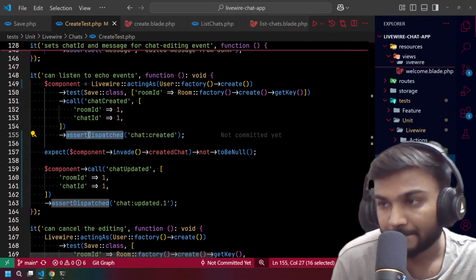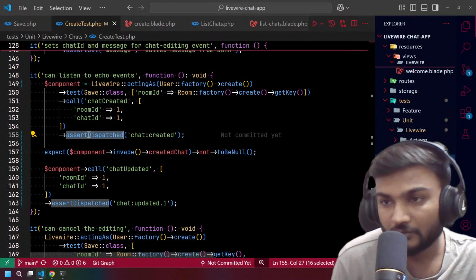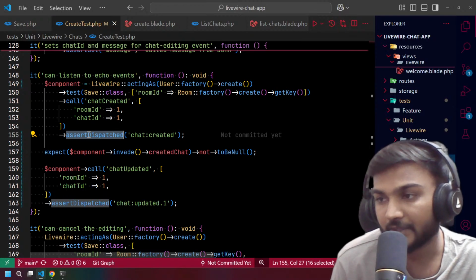Okay, so I don't know if we have anything which can allow us to check it before, because this is the private property and this should not be null, but it is null.